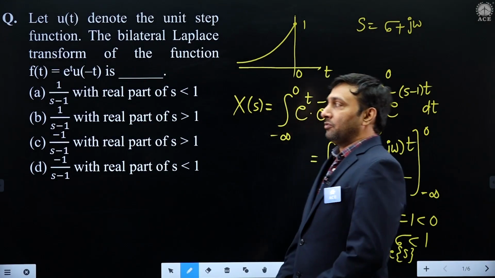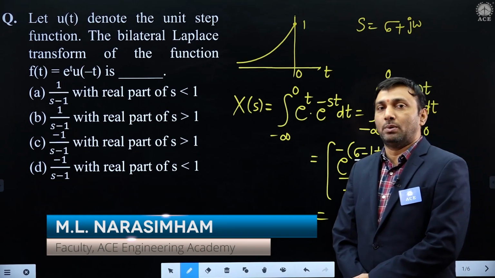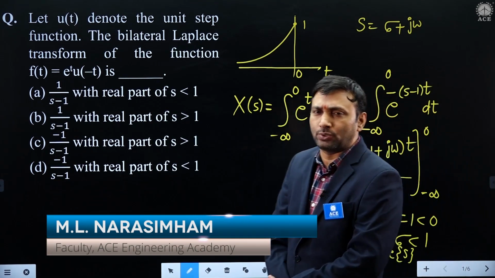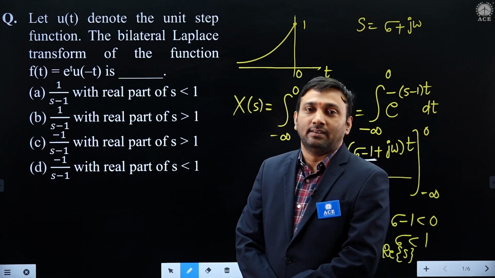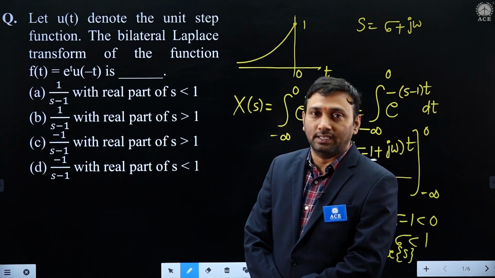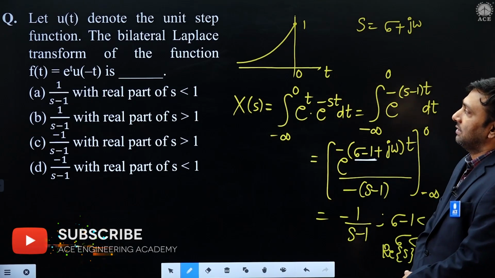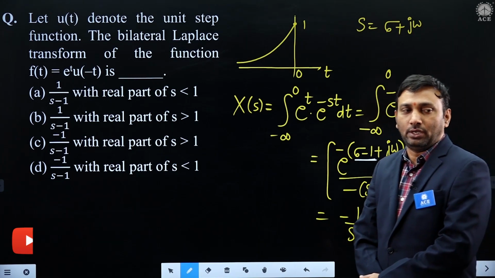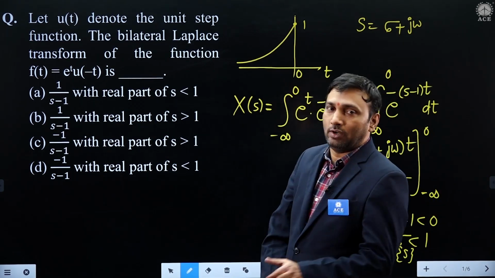Everyone, for instrumentation this year from signals, 2 one-mark and 3 to 4 two-mark questions are given, because certain questions will be common from network theory as well as signals. The first easy model that was asked is, what is the Laplace of e power t u of minus t?